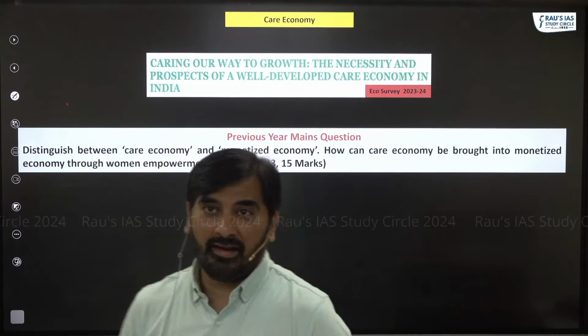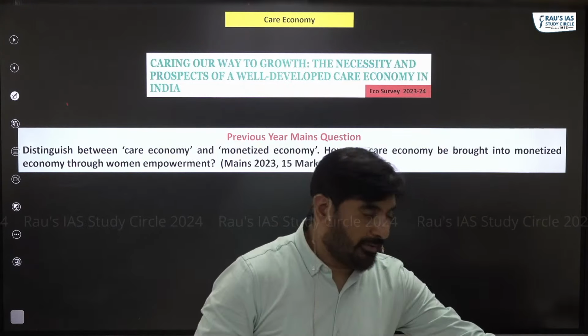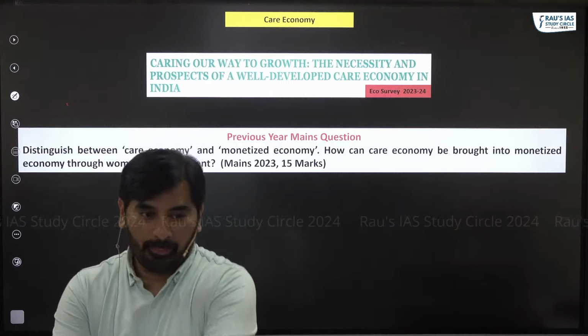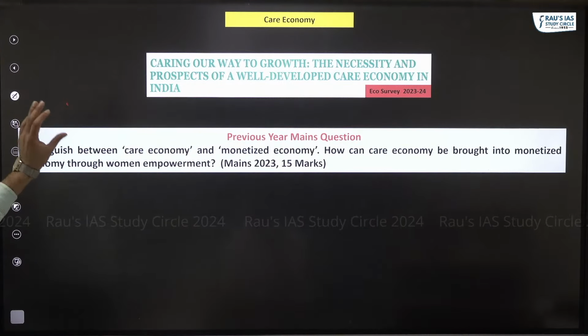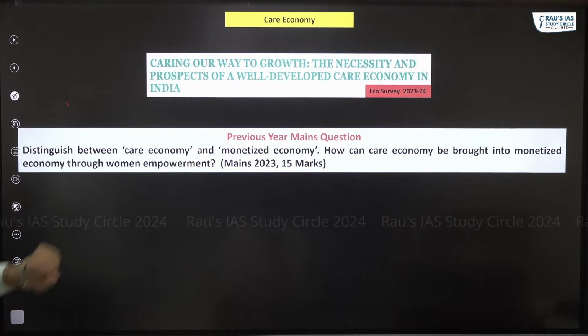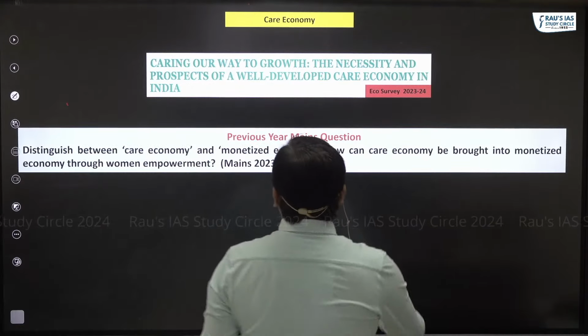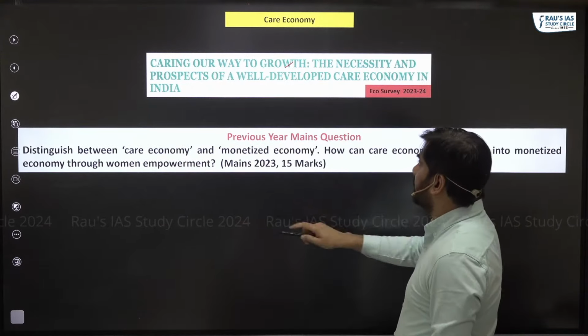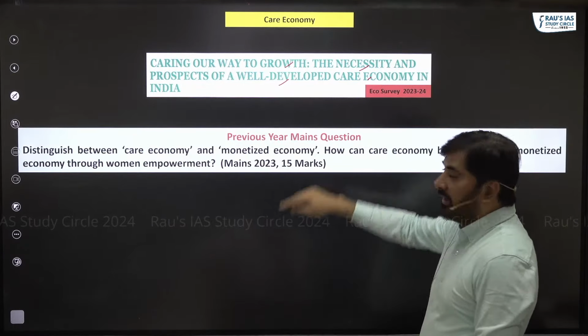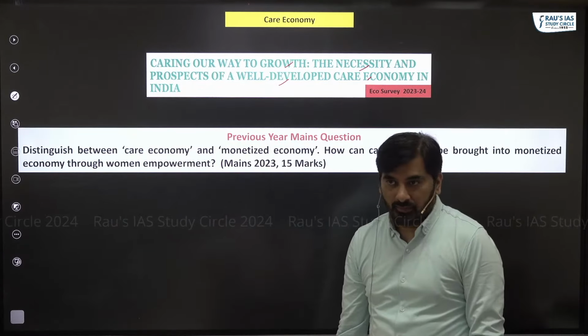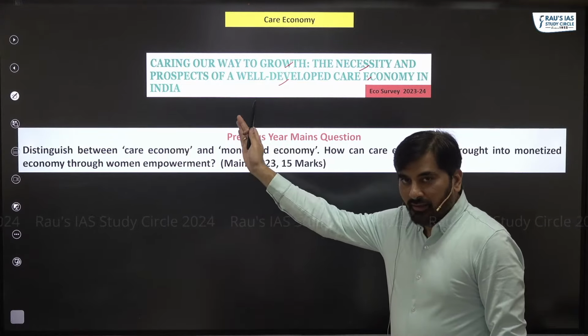That is care economy. With respect to care economy, the Economic Survey has a separate section on care economy, and you can look at the section here. It says, "Caring our way to growth: the necessity and prospects of a well developed care economy for India." Why is it important? Simply because